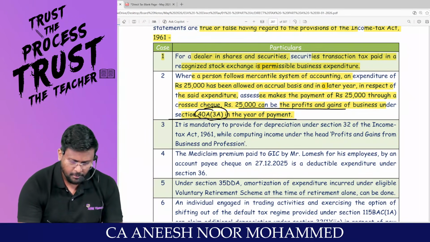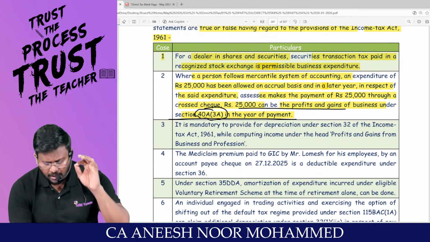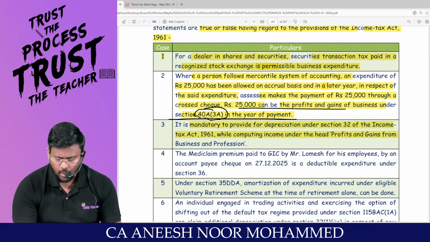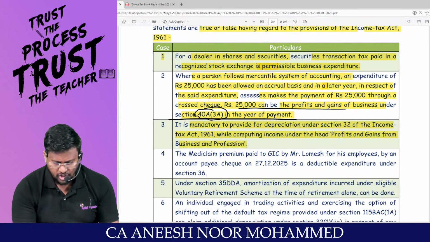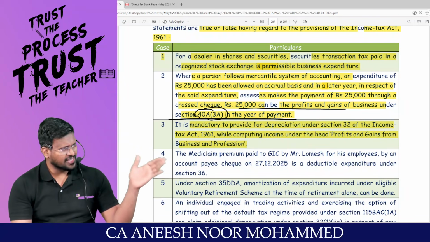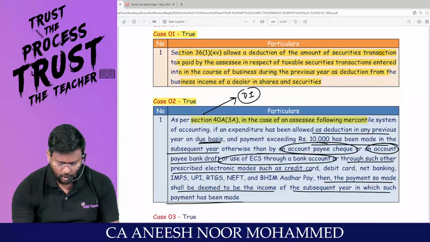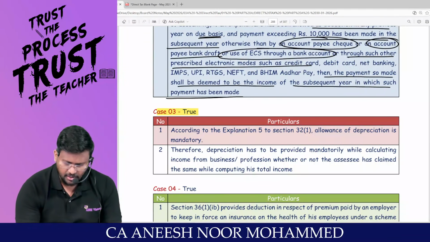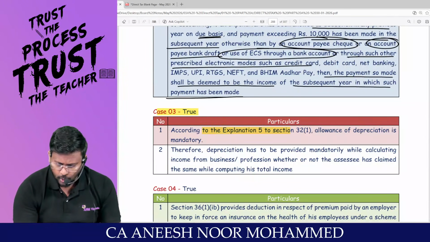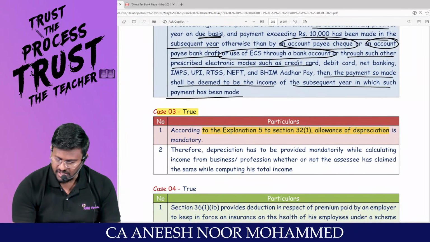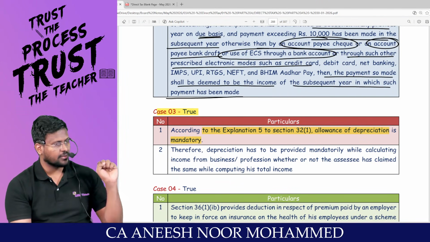Comfortable. Moving to the third one. It is mandatory to provide depreciation under section 32 of the Income Tax Act while computing income under the head PGBP. Sir, if you are having an asset, depreciation is mandatory, no? Yes, sir. So it has to be mandatory to provide what? Depreciation. Sir, the answer is true. According to Explanation 5 to section 32, allowance of depreciation is mandatory.